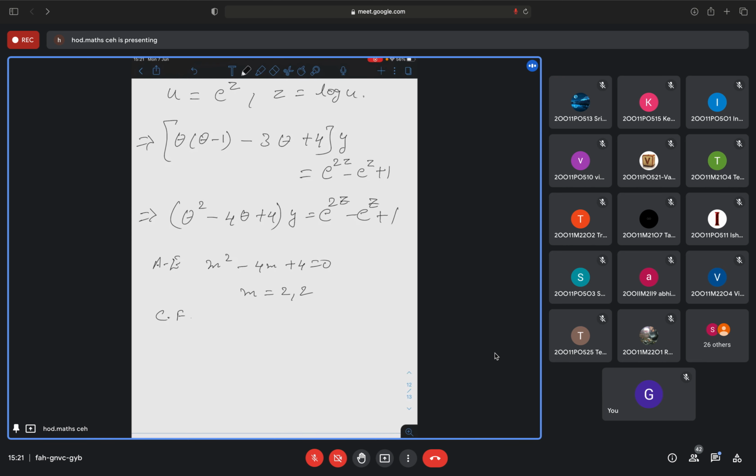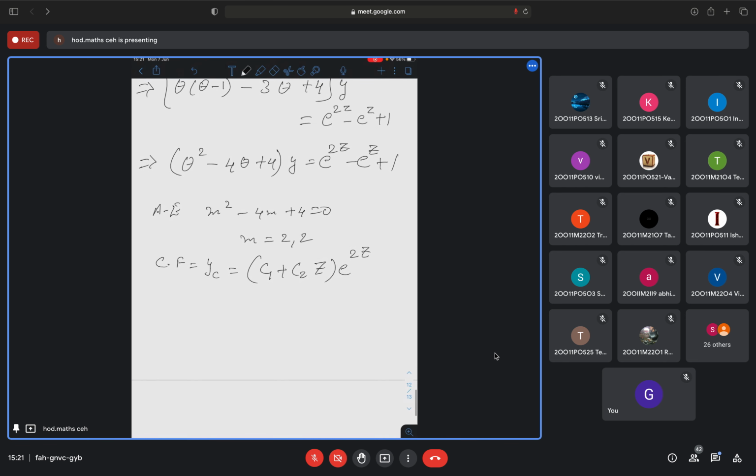So the complementary function, which is yc, is equal to (c1 plus c2 z) into e to the power 2z. This is your complementary function. Now the particular integral PI. So PI will be 1 by theta square minus 4 theta plus 4, that is 1 by (theta minus 2) whole square, operating on e to the power 2z minus e to the power z plus 1.